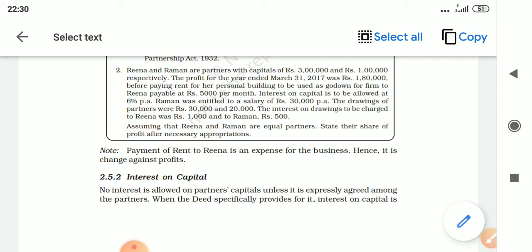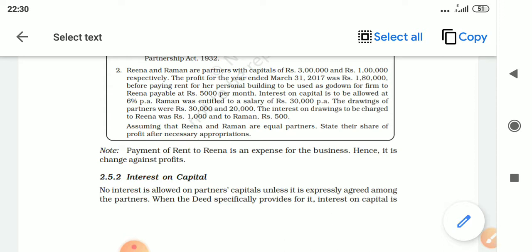Before paying rent for her personal building to be used as godown for the firm to Reena, payable at rupees 5,000 per month. What is this? Reena has given her building for partnership firm's use, for which Reena is supposed to receive 5,000 rupees per month. 5,000 into 12, 60,000 rupees.